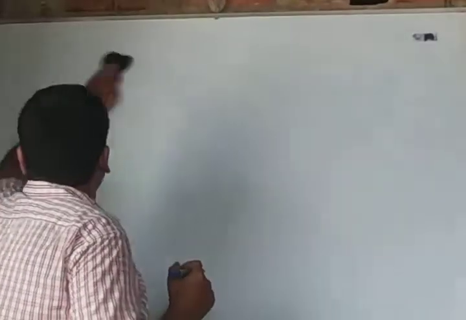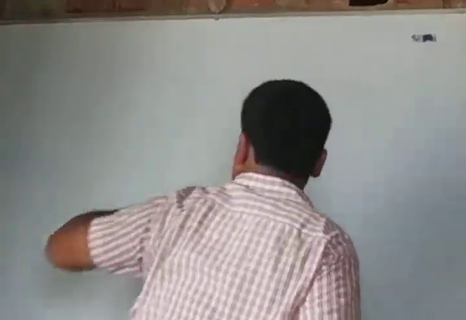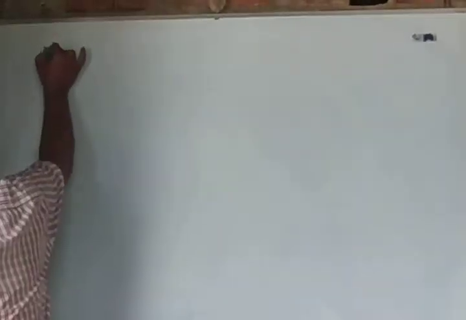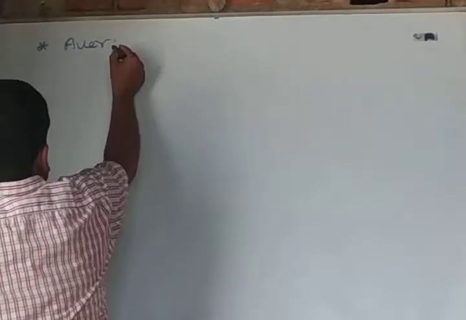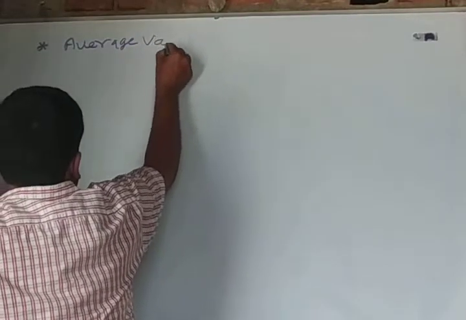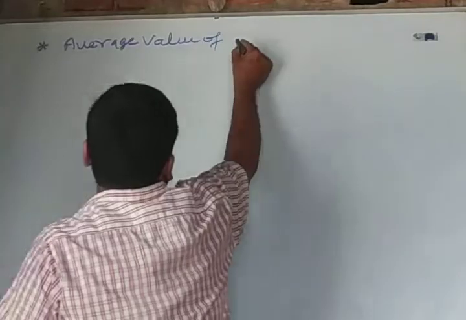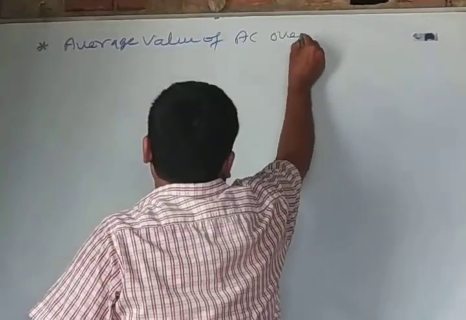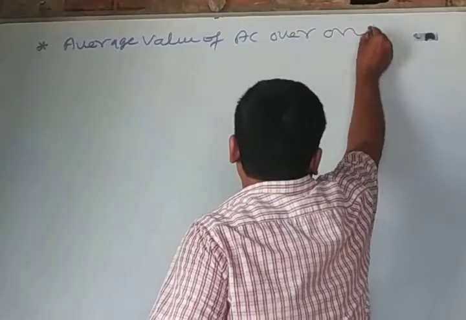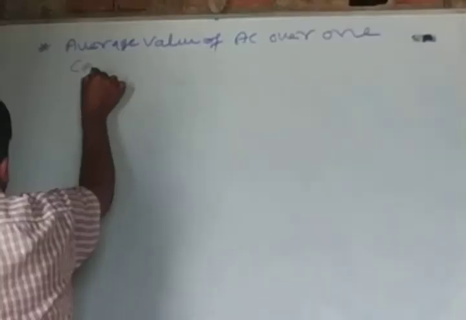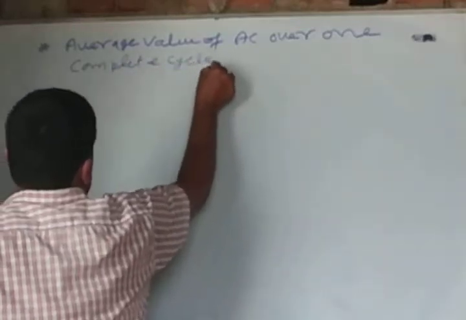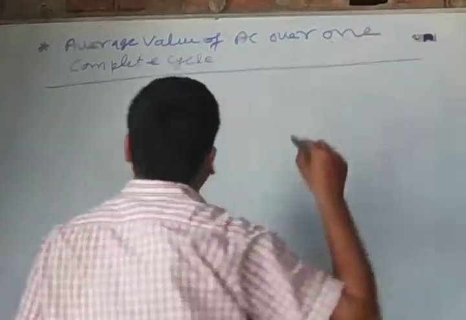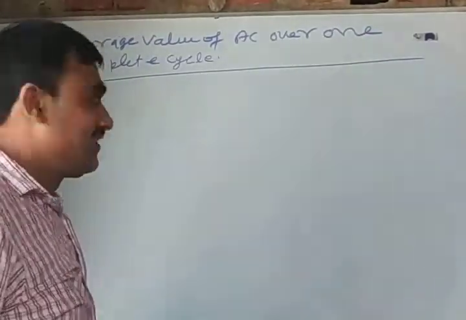This is the derivation I derive here. The topic is the average value of AC over one complete cycle.